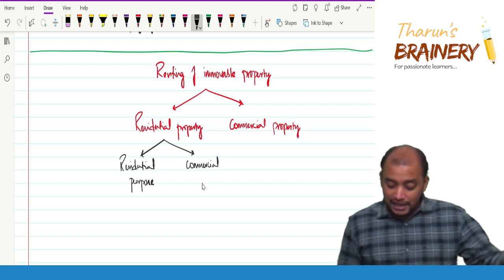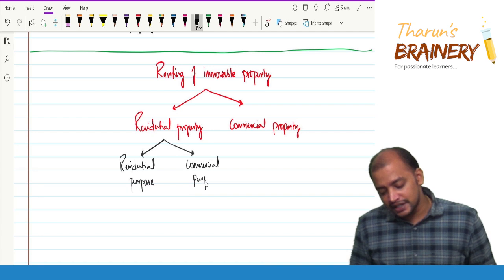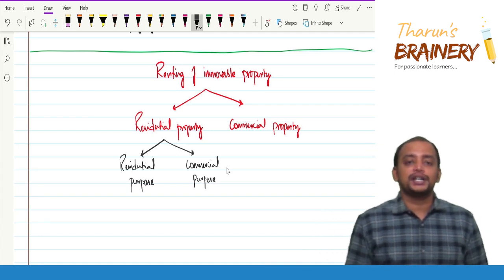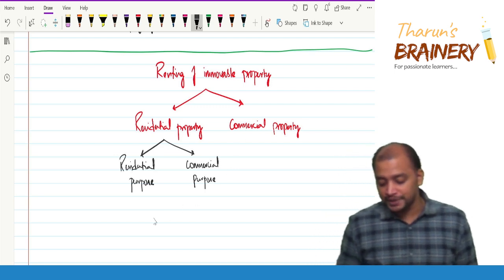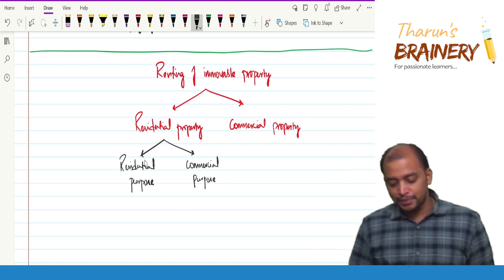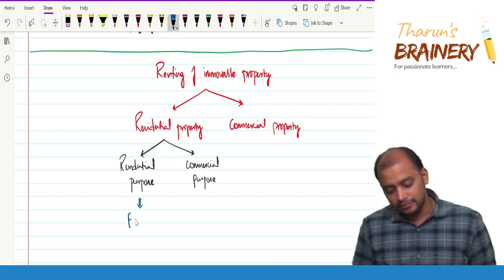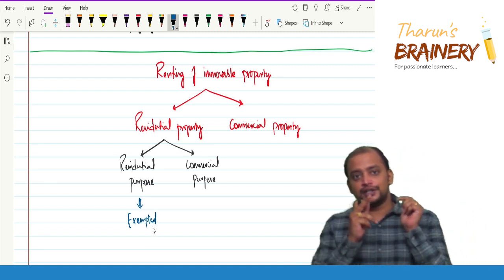Yes, even the electricity bill, good. Electricity bill is also one of the criteria to classify whether the property is a commercial property or a residential property. So if it is a residential property given on rent for residential purpose, it is exempted here. It is exempted.